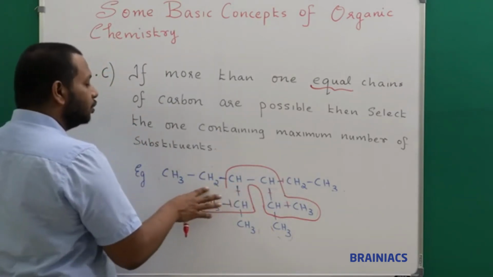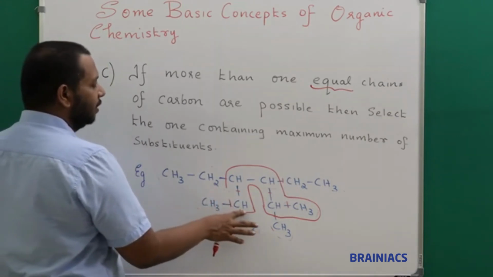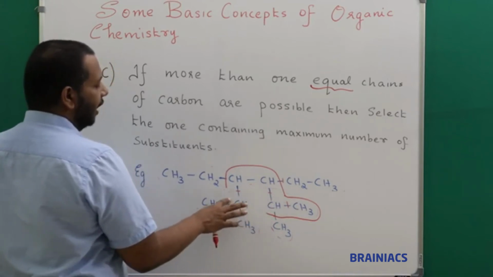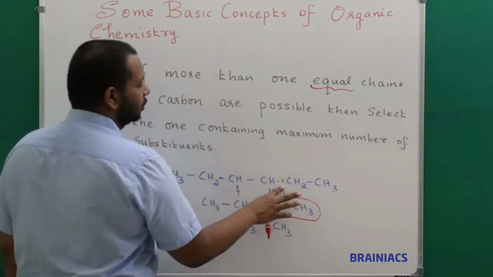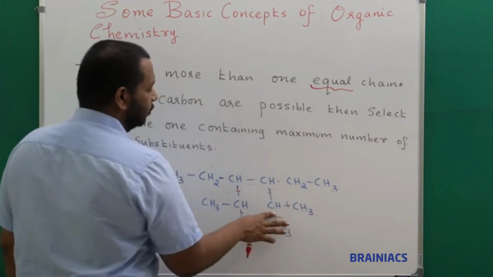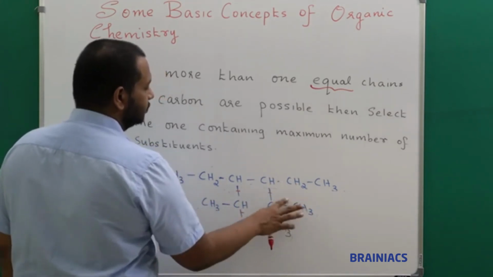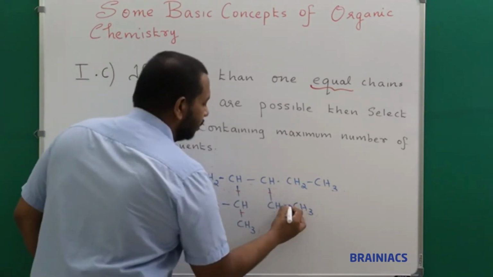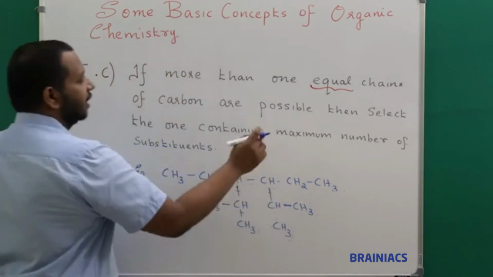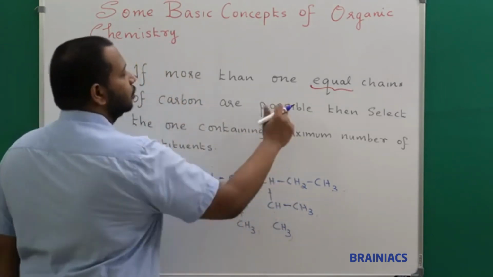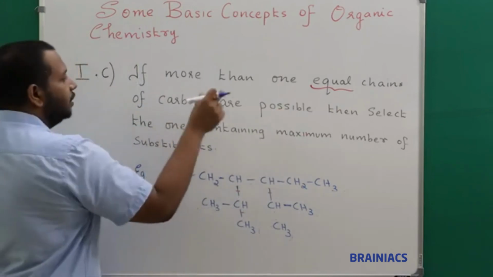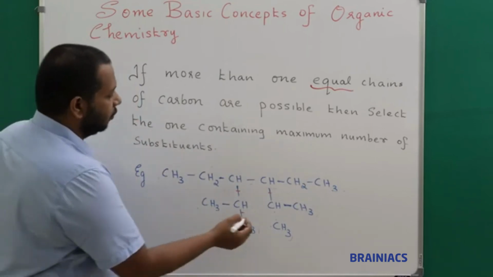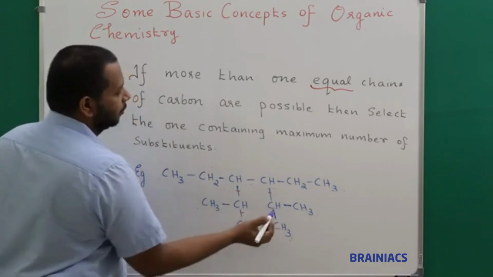So in this case, which one do you need to choose? This is the biggest question. You need to take an answer, and this rule will give you an answer to that question. Which one should you choose? Now the answer for that is, you should select the one which contains the maximum number of substituents. So what do we mean by maximum number of substituents?